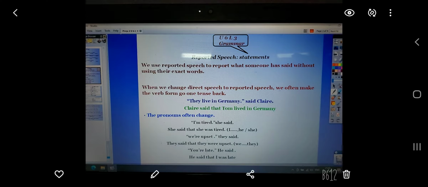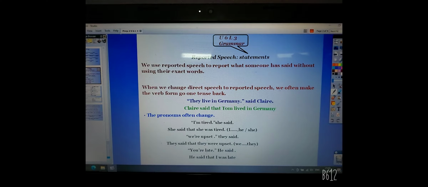Number 2. "We are upset," they said. So they said that they were upset. So as we said before, the verb in the sentence goes one tense back. The last one: "You are late," he said. So he said that you here is changed into I. So he said that I was late, because the tense of the verb is present, so it's changed into past.